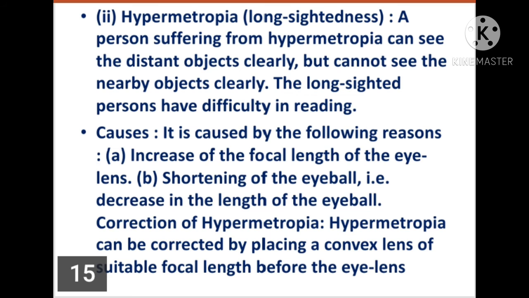Now, correction of hypermetropia. This can be corrected by placing a convex lens of suitable focal length before the eye lens. The convex lens converges the light rays and helps them to focus on the retina.